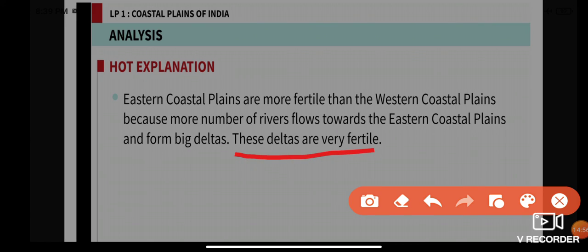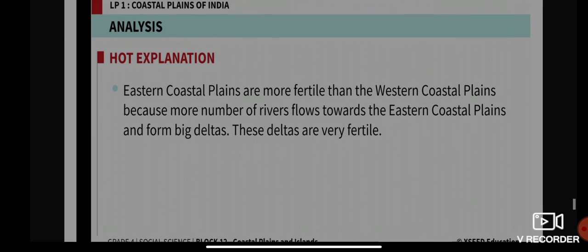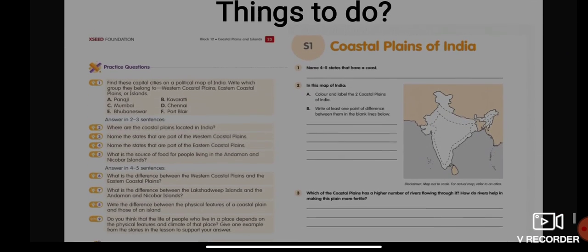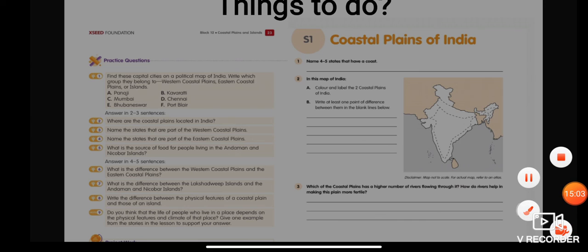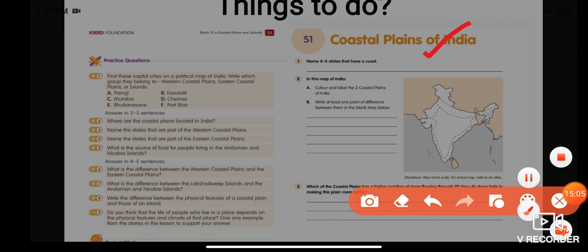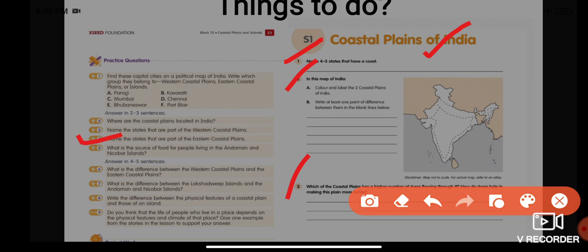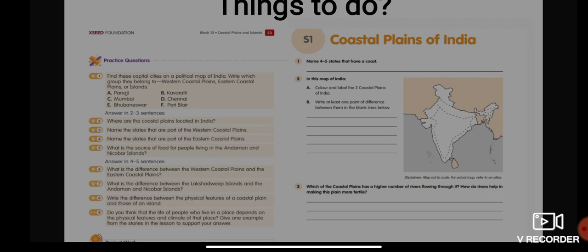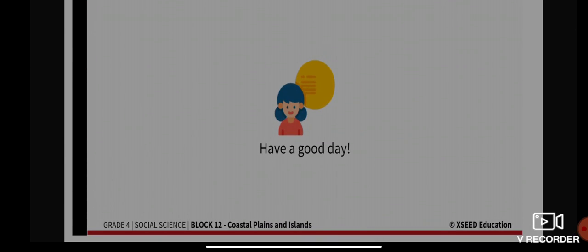All right, so that's it for our discussion for today. Things to do: you have to complete your worksheet S1, questions 1, 2, and 3. Please try to attempt all three questions, along with practice question number 4. Practice question number 4 is your homework. So please do worksheet S1 along with practice question number 4. Take care, stay safe, and have a good day.